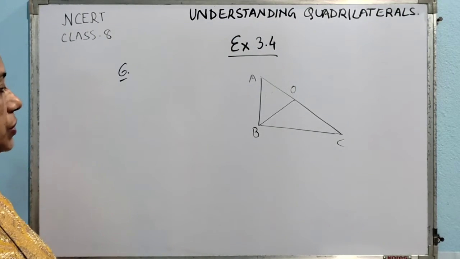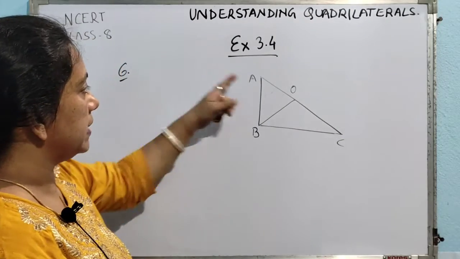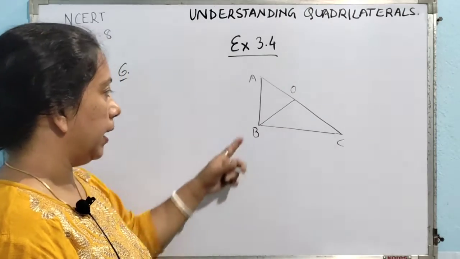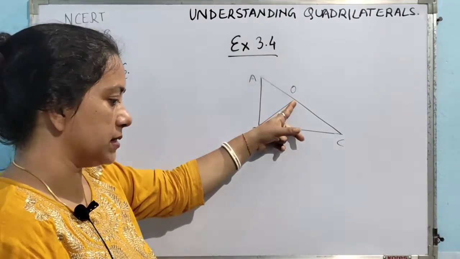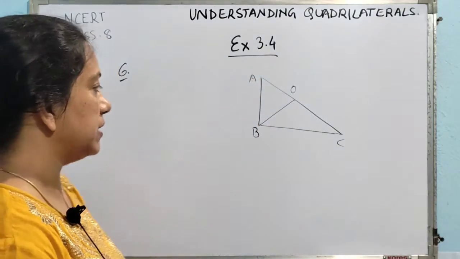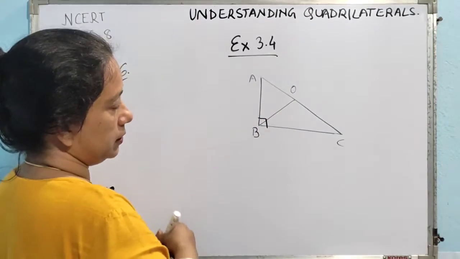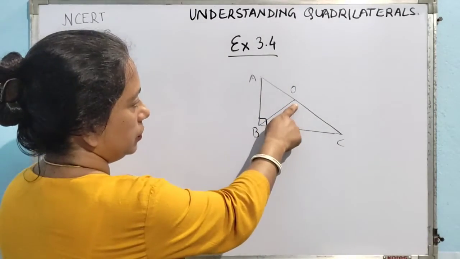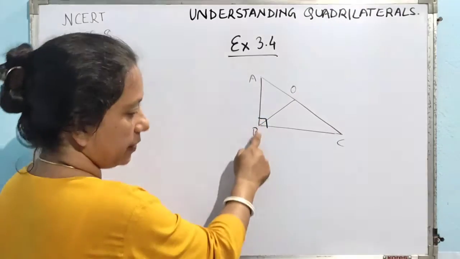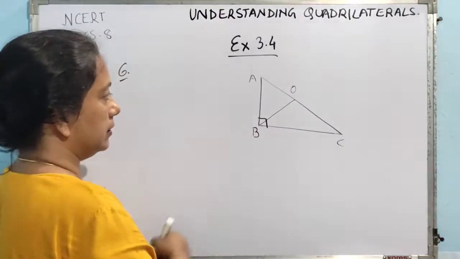So, here is the last question of exercise 3.4. They have told that ABC is a right angled triangle and O is the midpoint of the side opposite to the right angle. So, this is the right angle and O is a point opposite to that of the right angle, and it is the midpoint of the side AC.